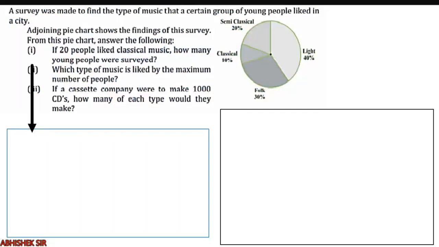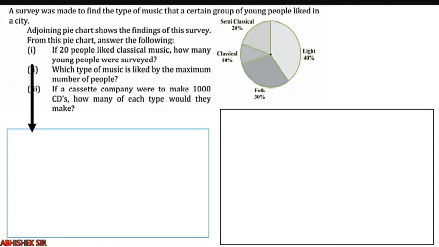Here the question is, a survey was made to find the type of music that a certain group of young people like in a city. Now a pie chart is given over here. You can see this pie chart is given: semi-classical 20%, classical 10%, folk music 30%, and light music 40%. Now there are a few questions.